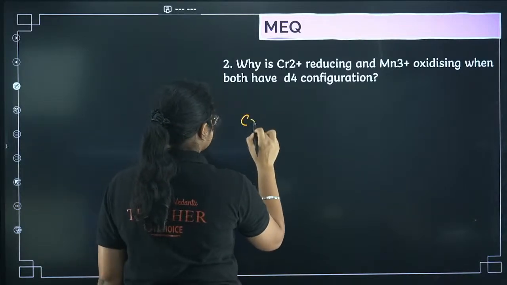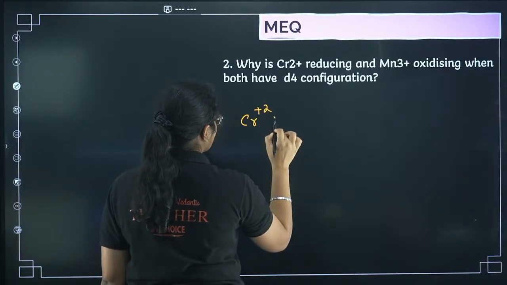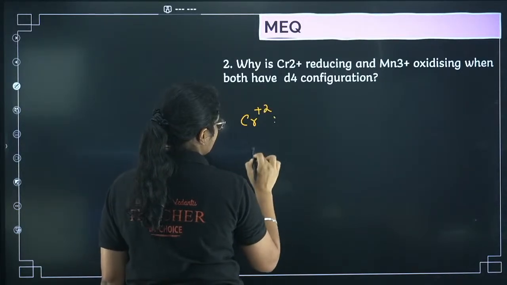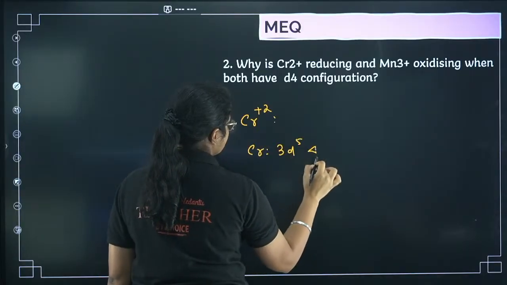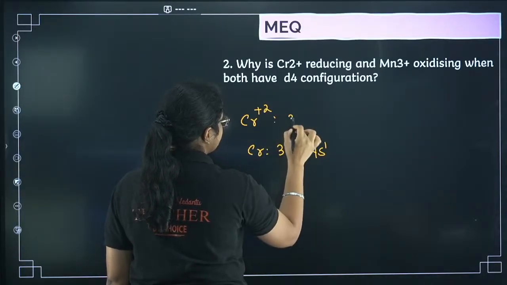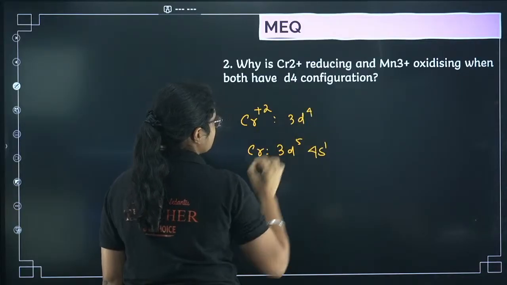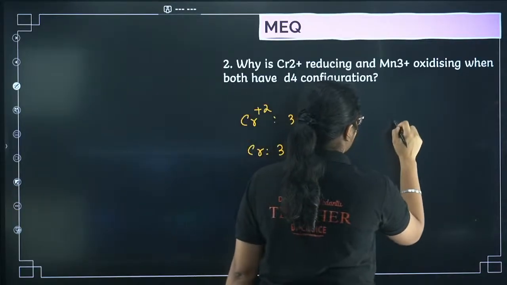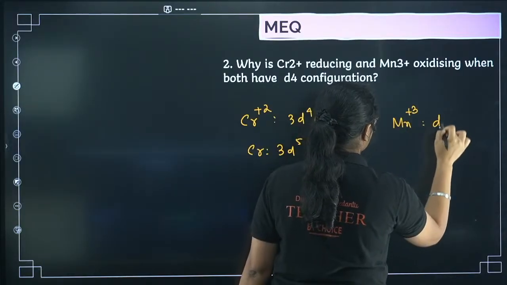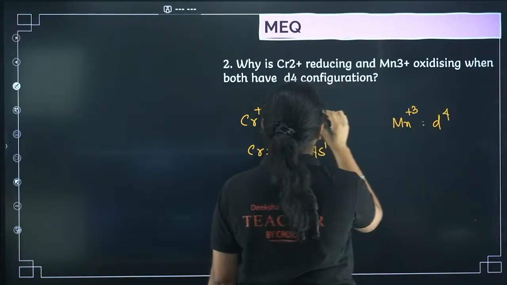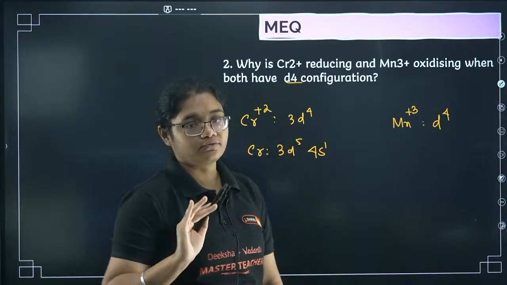Cr2+: chromium's electronic configuration is 3d5 4s1, so Cr2+ will have d4 configuration. And here we have Mn3+, which is also having d4 configuration. That is already given in the question. They both have d4 configuration.